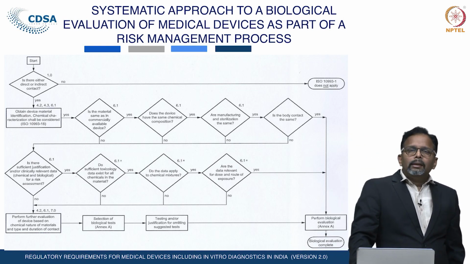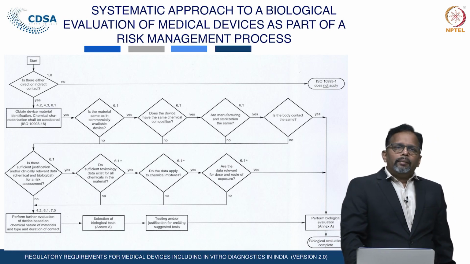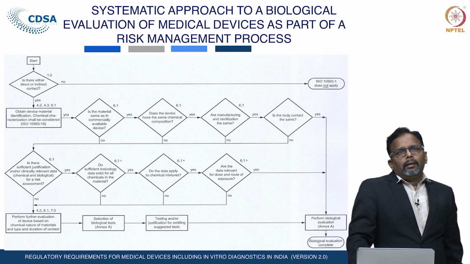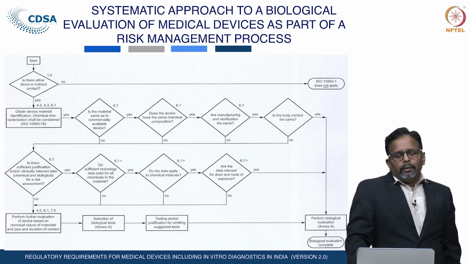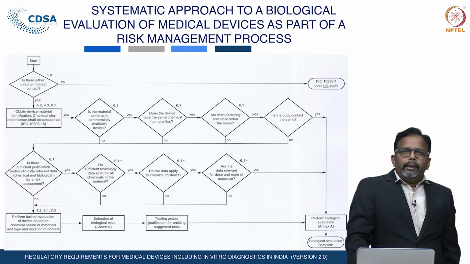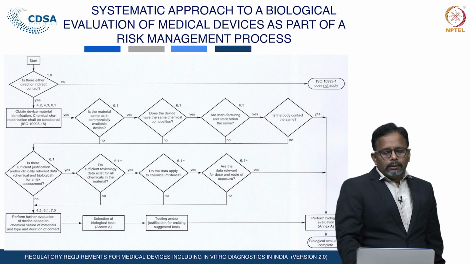We have discussed in the previous slides that prior to conducting the biological evaluation, this chemical categorization of the medical devices or the biomaterials is required to be carried out to prove the safety of the devices.